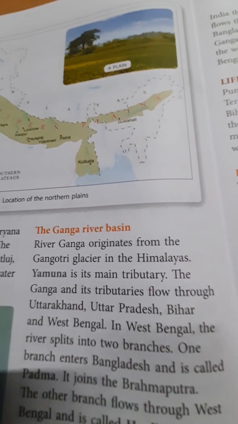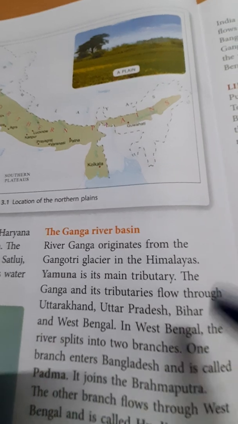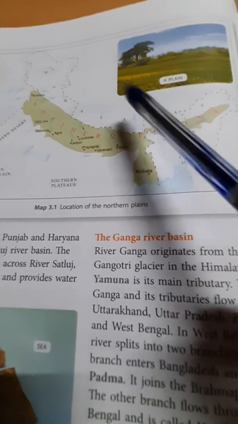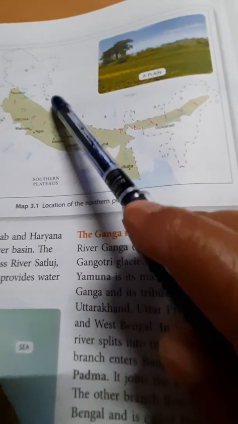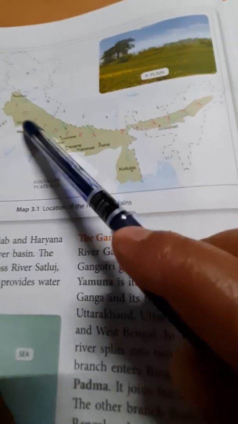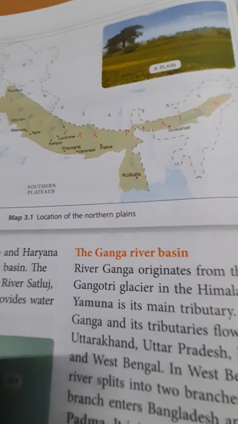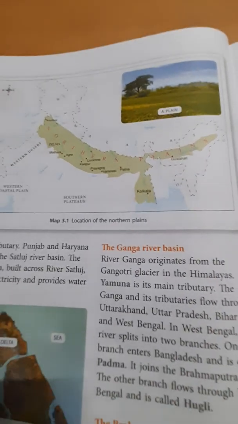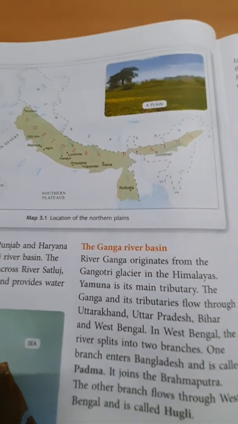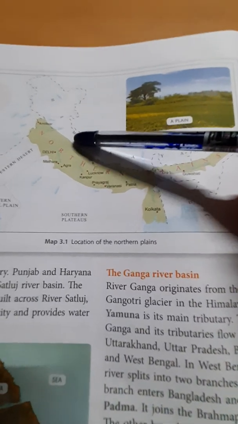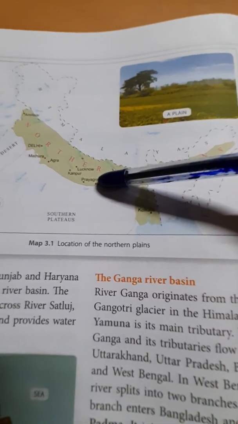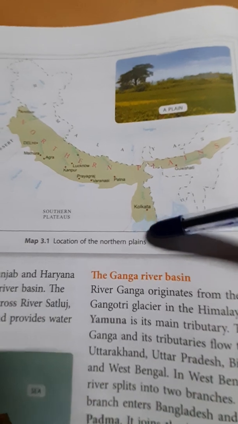Ganga is the holy river of India, and it originates from the Gangotri glacier in the Himalayas. Yamuna is the main tributary of the Ganga river, and the river Ganga flows through Uttarakhand, Uttar Pradesh, Bihar, and West Bengal.